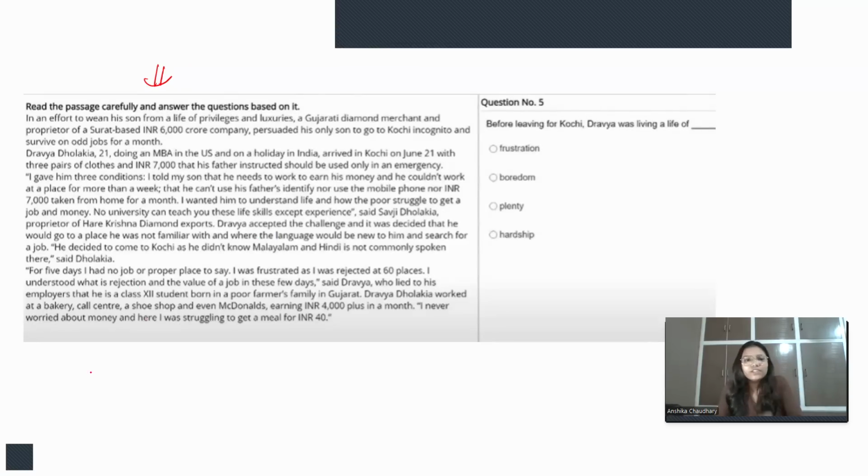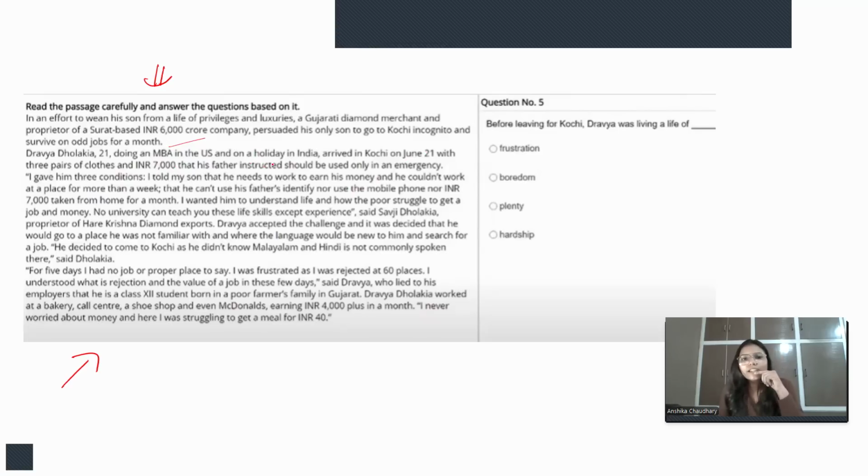All right. So this paragraph was asked, I guess, in 2022. This was asked in that exam, right? Now, in an effort to wean his son from a life of privileges and luxuries, a Gujarati diamond merchant and proprietor of a Surat-based Indian rupees 6,000 crore company persuaded his only son to go to Kochi incognito and survive on odd jobs for a month.